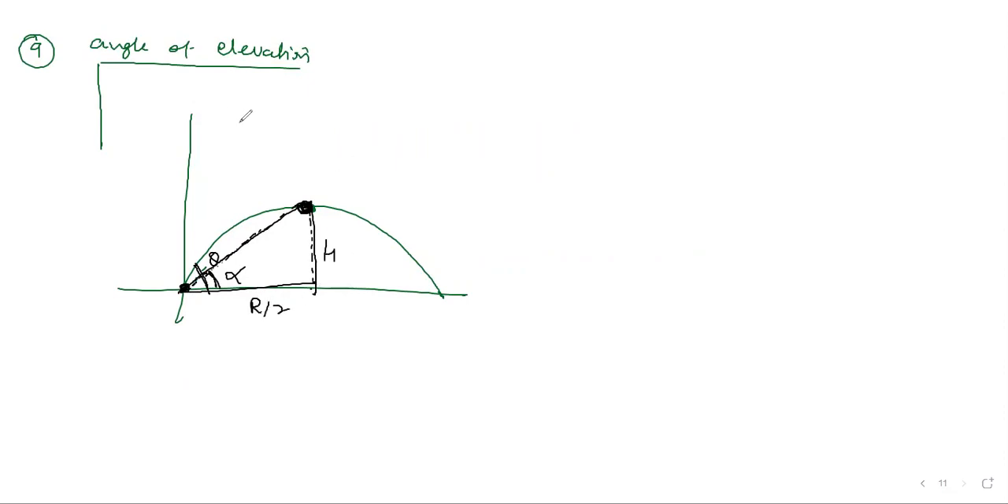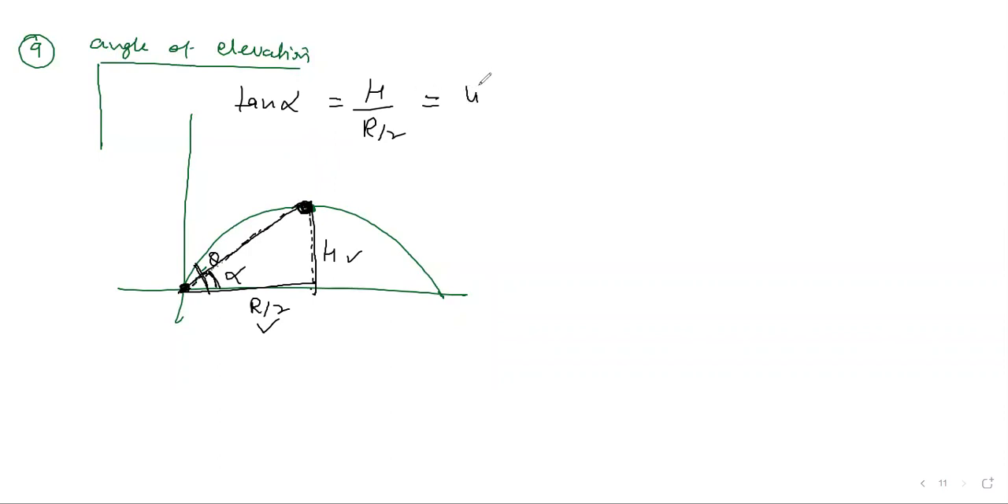If you want to calculate the angle of elevation, how will you calculate it? Say tan alpha is equal to simply perpendicular by base. In this triangle, the perpendicular is h, the height, and the base is range by 2. So tan alpha is h by R by 2. Sometimes height and range are directly given, and you can find alpha here.